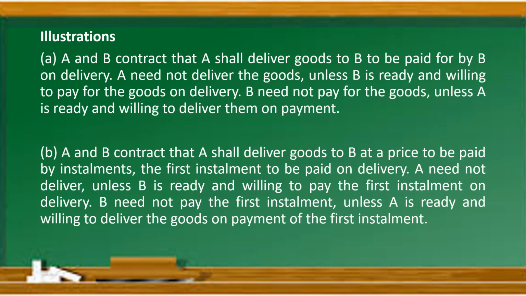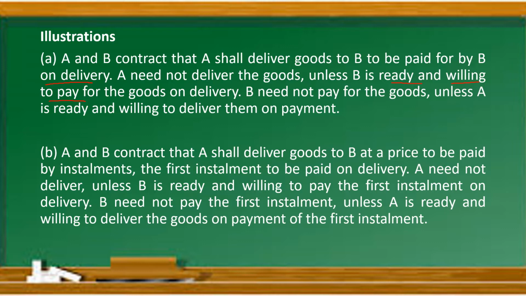See, say for example, illustration number 1. A and B contract that A shall deliver goods to B, to be paid for by B on delivery. A need not deliver the goods unless B is ready and willing to pay for the goods on delivery. B need not pay for the goods unless A is ready and willing to deliver them on payment. So both parties have to perform their promise only when the other party is ready and willing to perform his part of the promise.